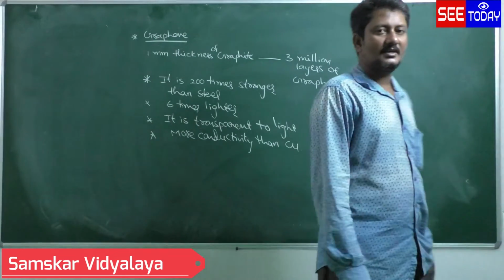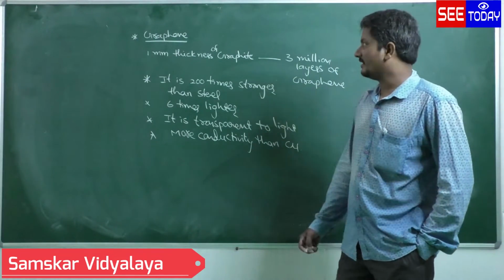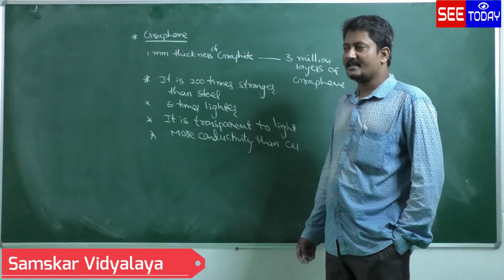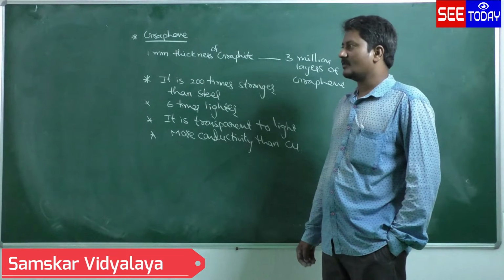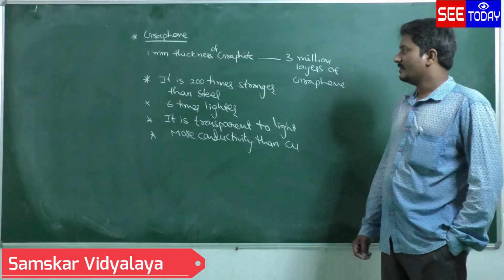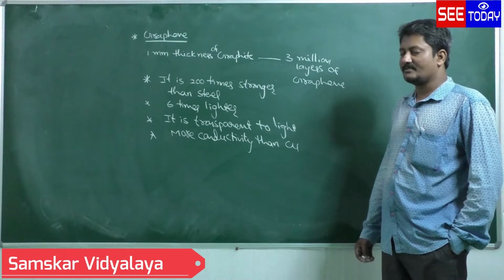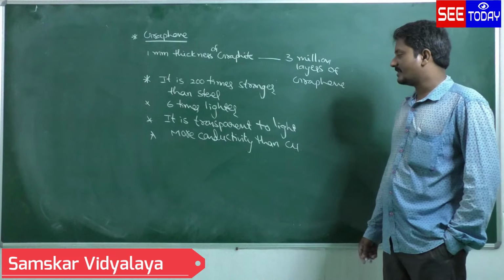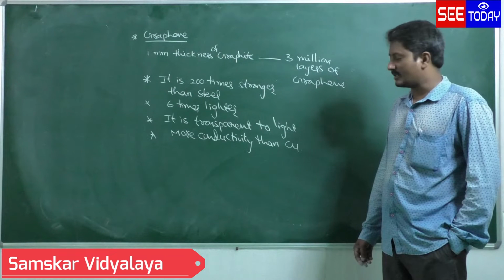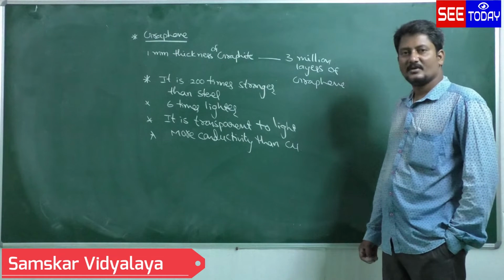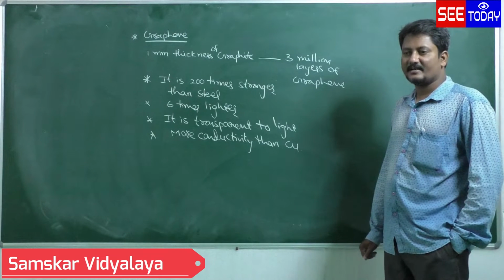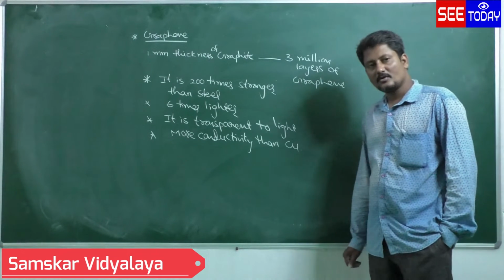So this is the information regarding graphene. Graphene is another crystalline form of carbon. It is obtained from graphite. 1 mm thickness of graphite contains 3 million layers of graphene. It is 200 times stronger than steel and 6 times lighter, and it is transparent to light and exhibits more electrical conductivity than copper, that is Cu. This is about another crystalline allotrope of carbon in addition to diamond, graphite, fullerenes and nanotubes.